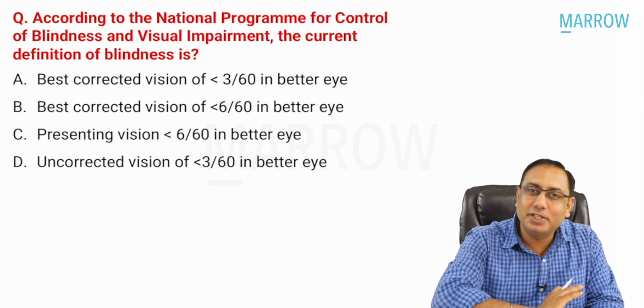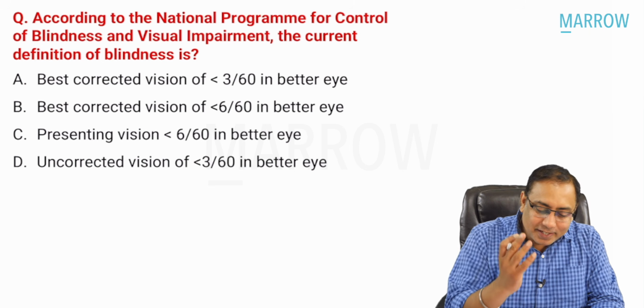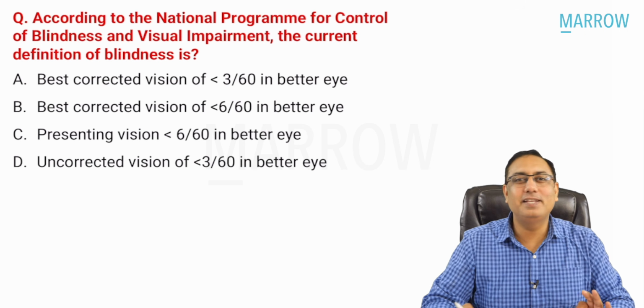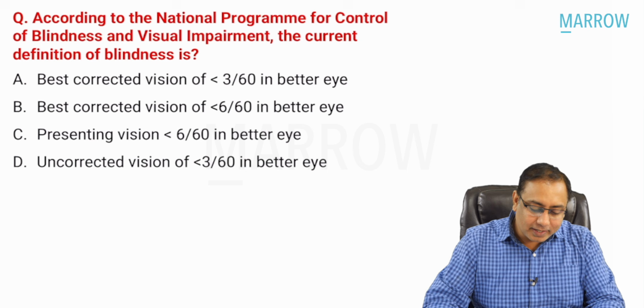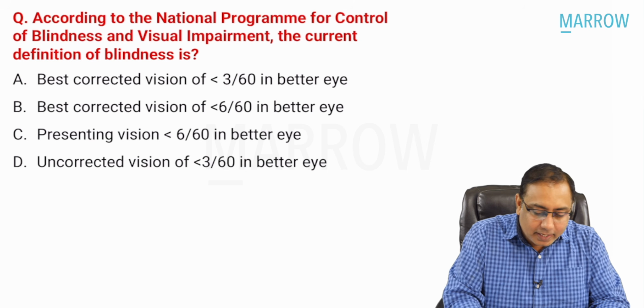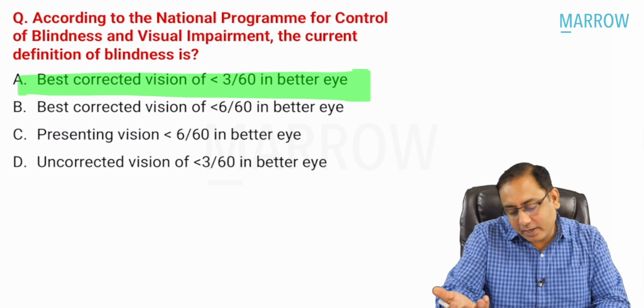This is a super duper easy MCQ. This is what the INI-CET has asked, so easy MCQs this year. So the correct answer, beta, is best corrected vision of less than 3/60 in the better eye. This is the correct definition.